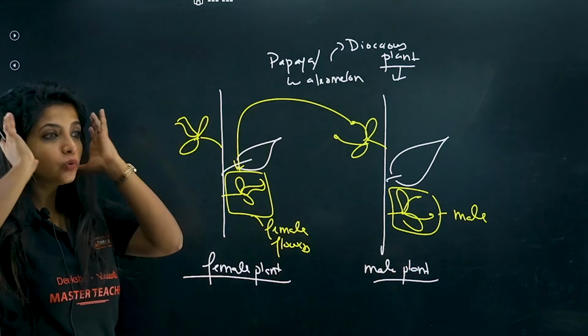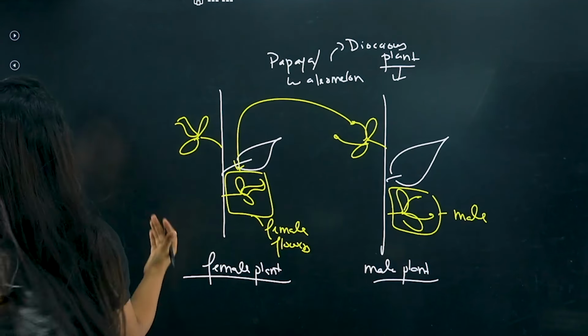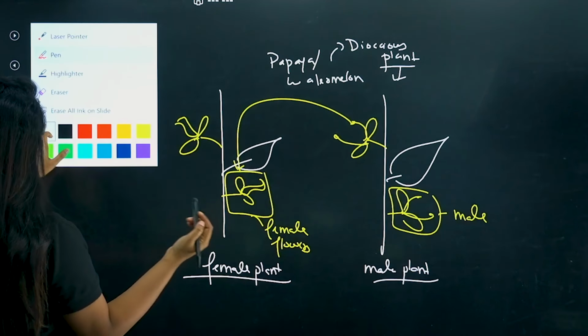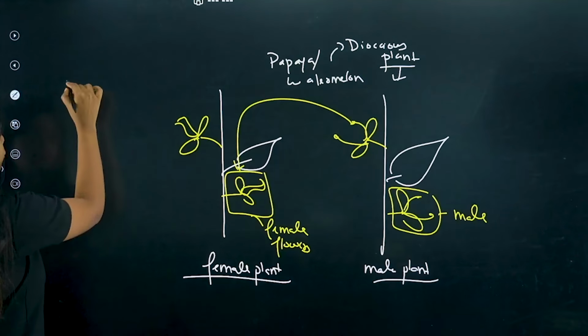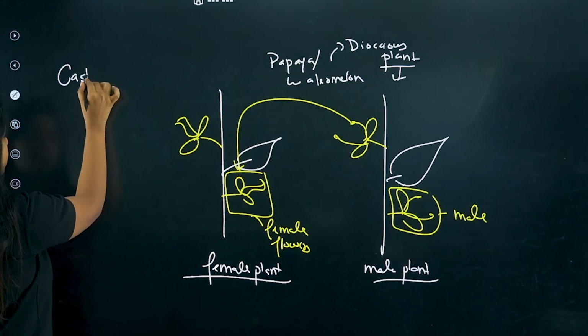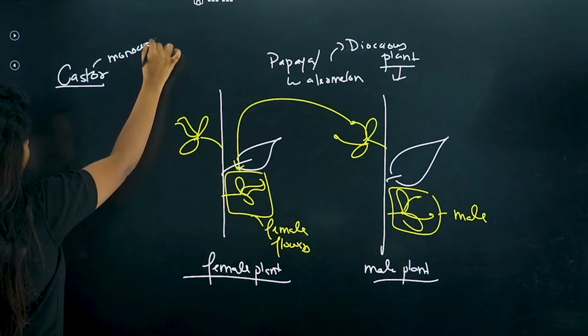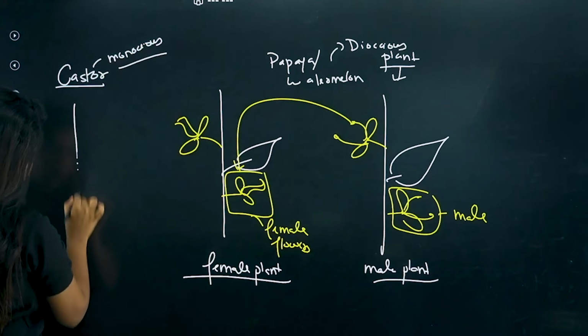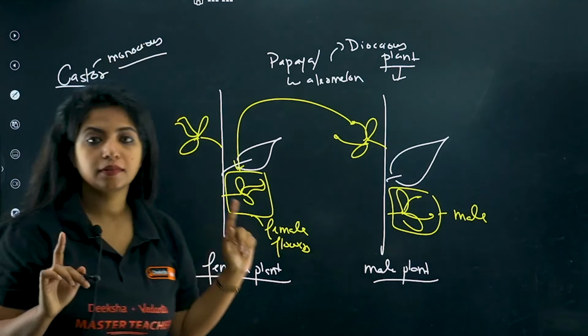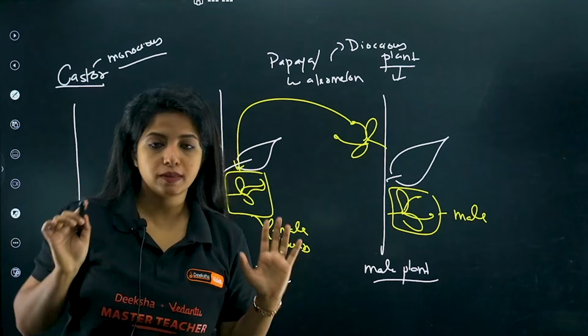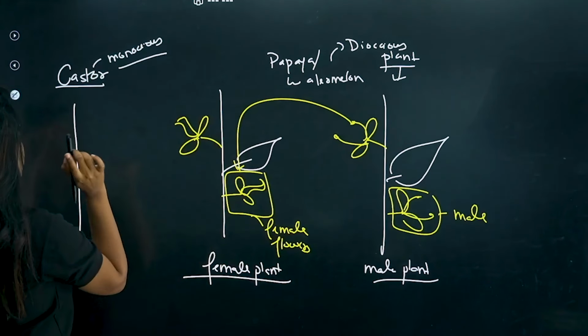Now you have something that is known as monoecious plants. So monoecious, my dear children, are very unique. Monoecious such as castor and everything. What is exactly happening over here? One plant will have both the sexes. Now, there can be two conditions.